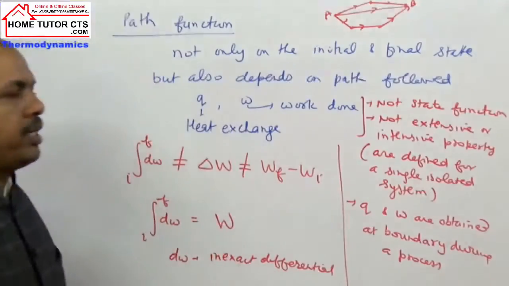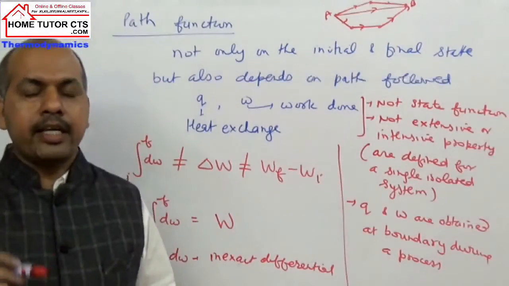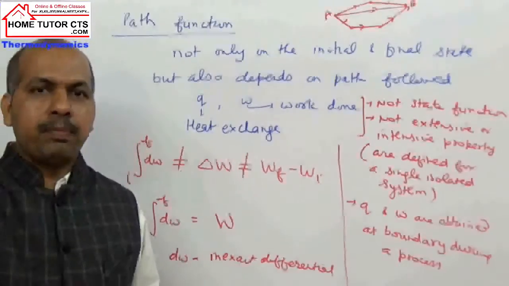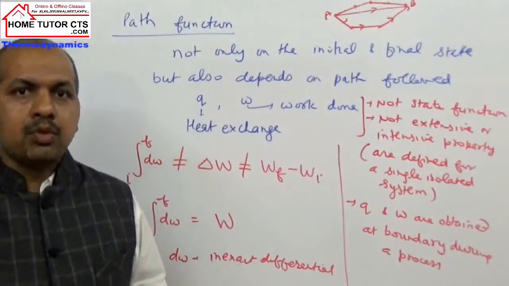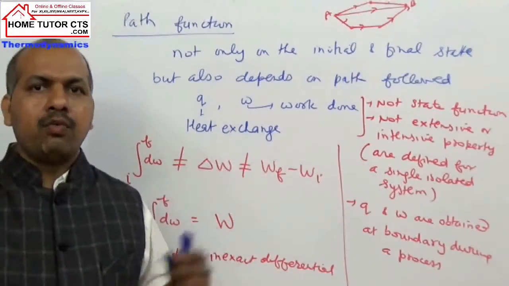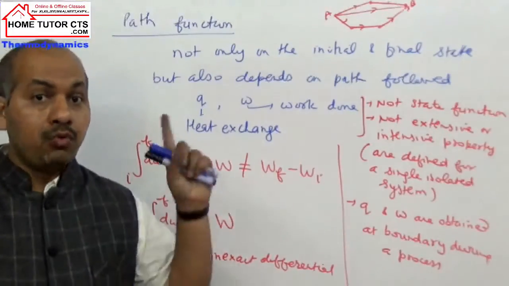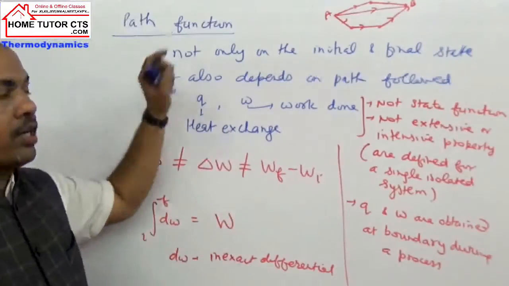We can follow a shortcut path, a long path, or the longest path. So in all three cases we have to do different work. So work is an example of a path function.